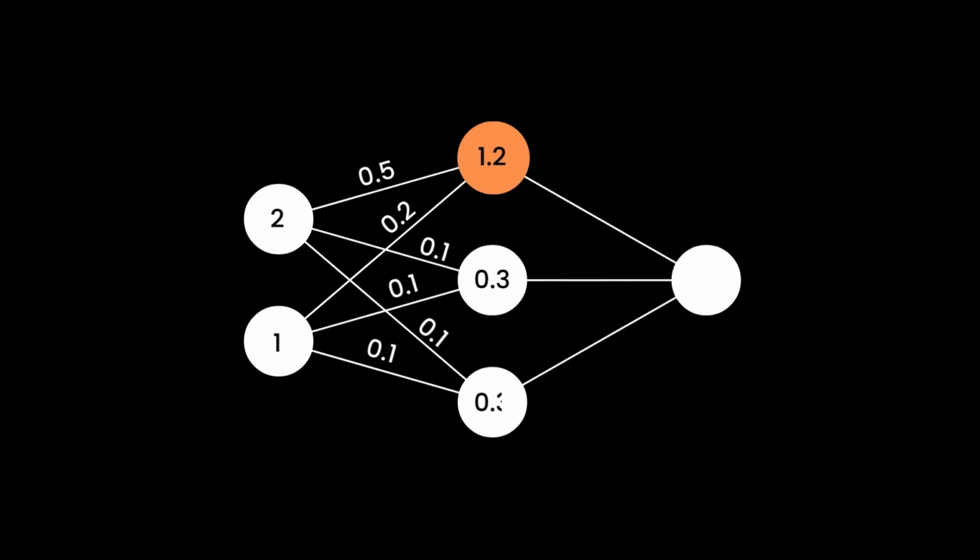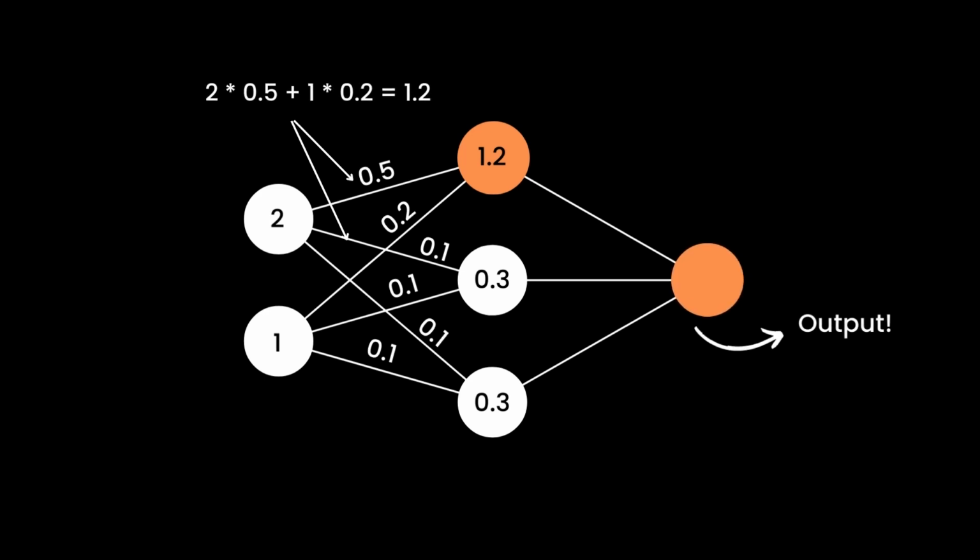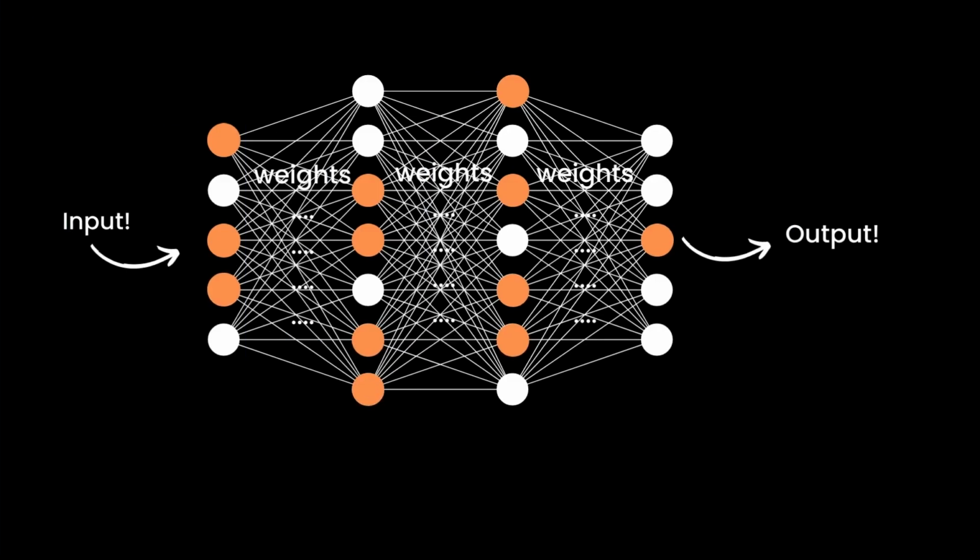Here is a simple neural network with some inputs and weights. Here we have 2 input neurons, 3 hidden neurons, and 1 output neuron. As you can see, the high input corresponding to weights 0.5 and 0.2 makes an activation in the top neuron of the hidden layer. This excited neuron will send a high output value to the output neuron and the desired output is produced. This is just for a basic understanding of its working. Neural networks are often more complex when the number of neurons and layers grows.